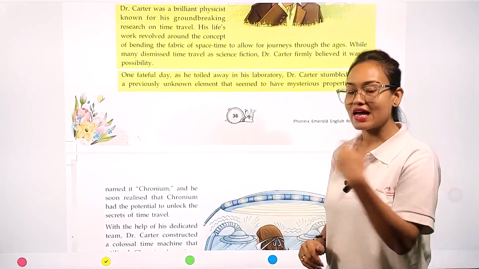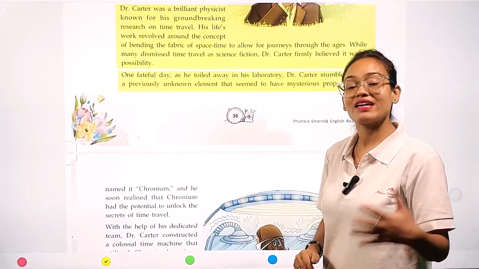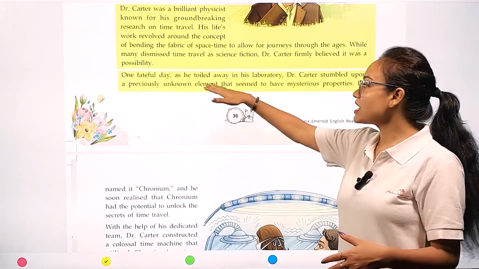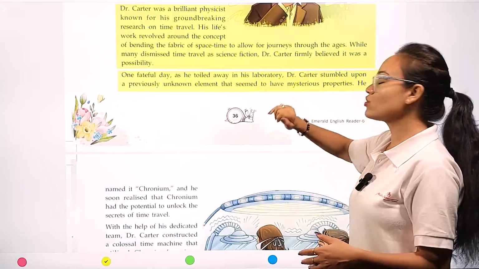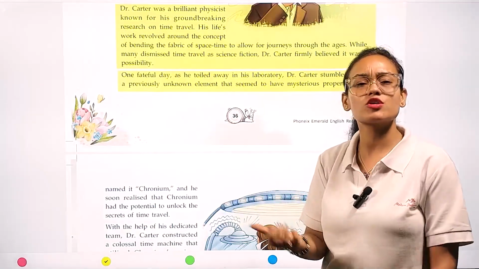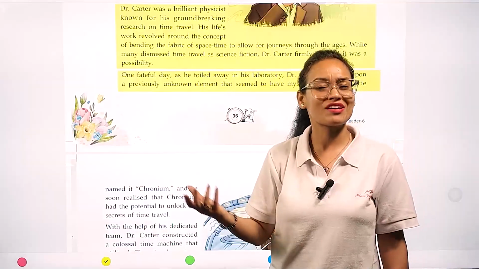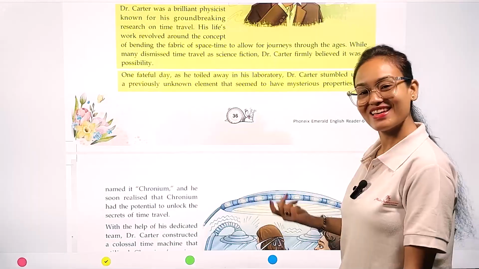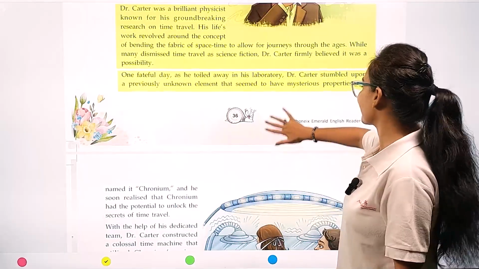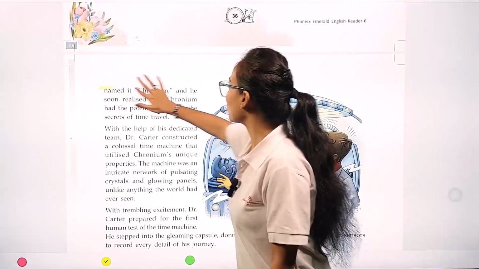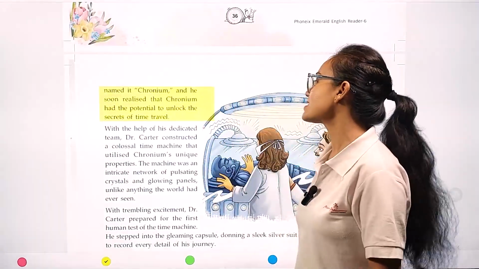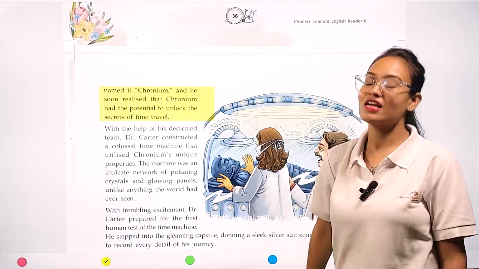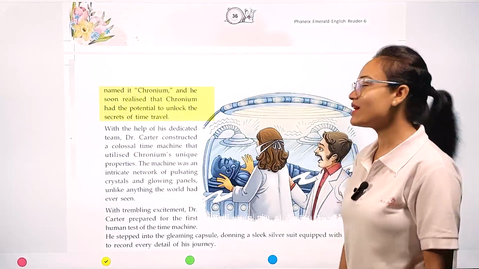When Dr. Carter was walking around in his laboratory, his foot got stuck in front of an unknown element, and that unknown element held many mysterious properties. Now, what is the name of that mysterious thing? Come, let's explore it. He named it chromium, and he soon realized that chromium had the potential to unlock the secrets of time travel.